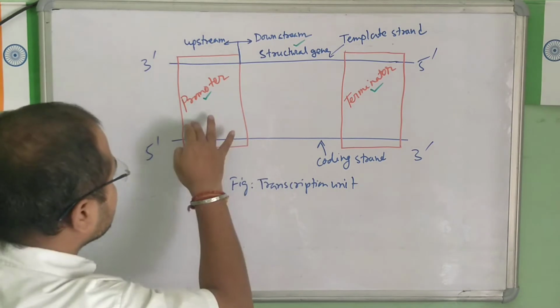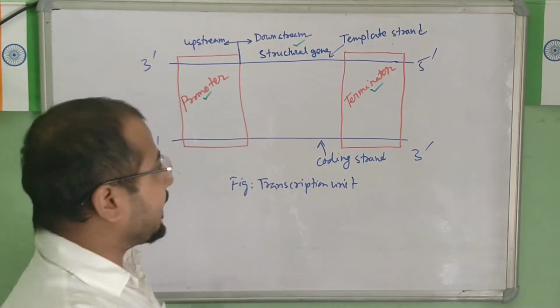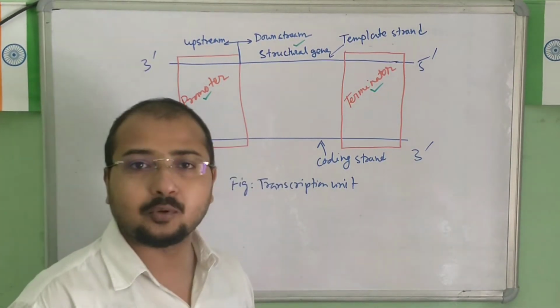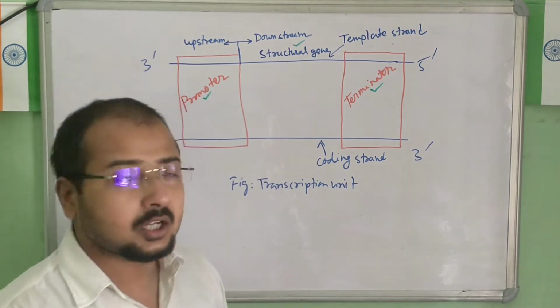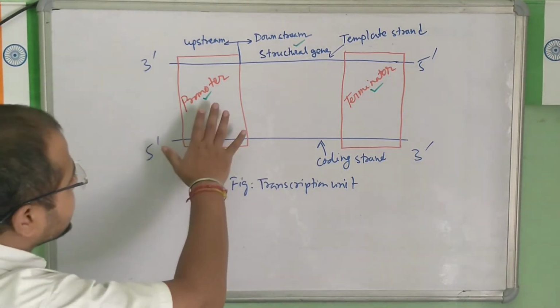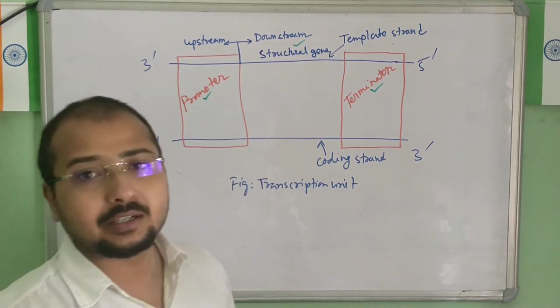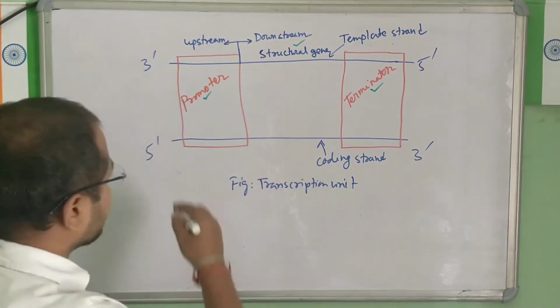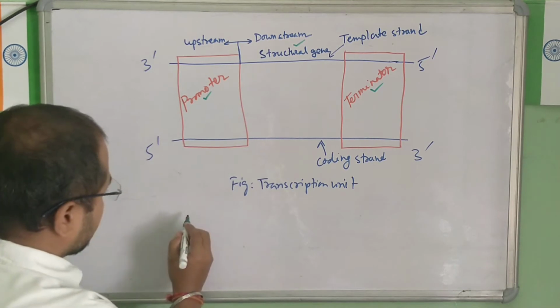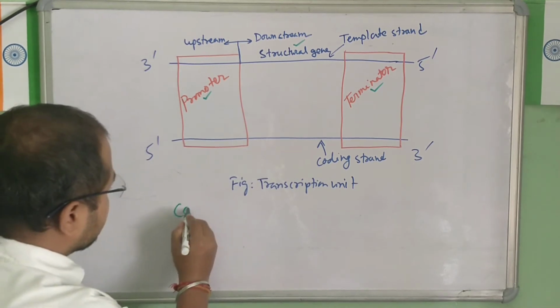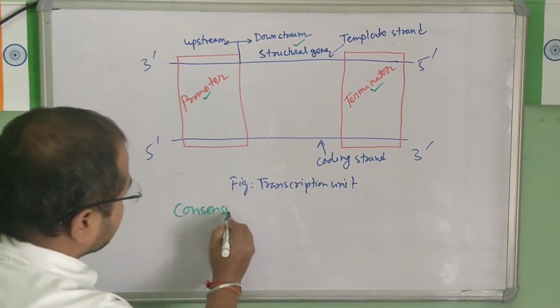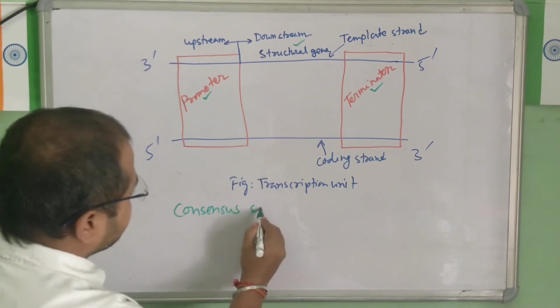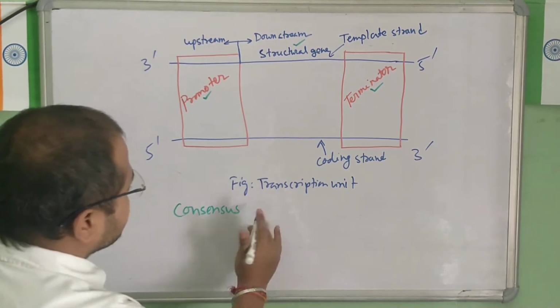What is present here is obviously the DNA strand, the nucleotide sequence. The functional sequence present in this promoter region is known as the consensus sequence, or consensus region.